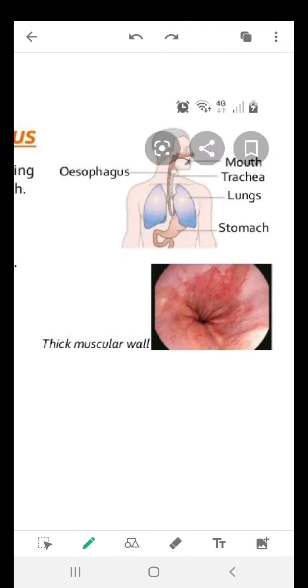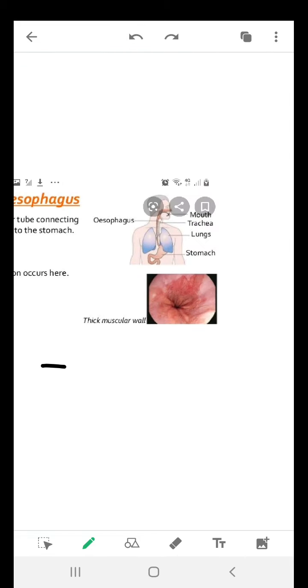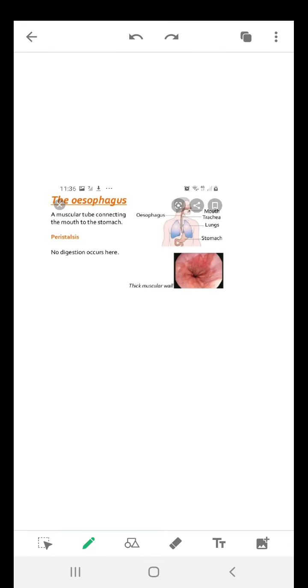You can see over here the mouth, and there is a tube that is going from your mouth to the stomach, right? That tube is called the esophagus. The esophagus is nothing but a muscular tube that connects the mouth to the stomach. It means it has no digestive function, but it performs the function of the connection. If you have this in your book as well.